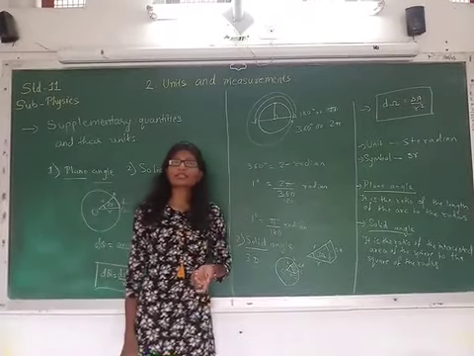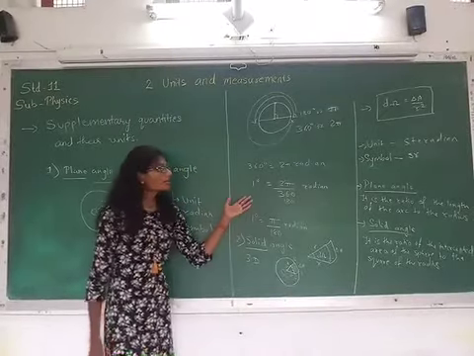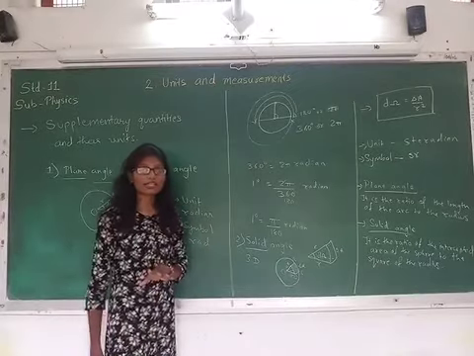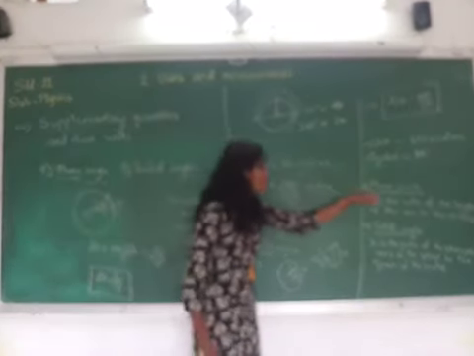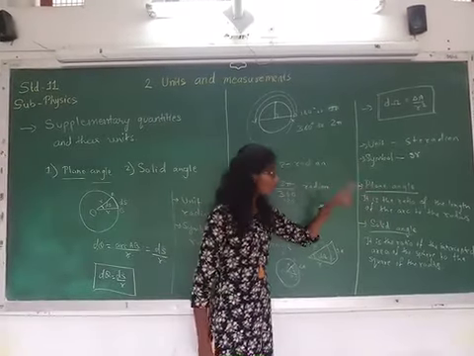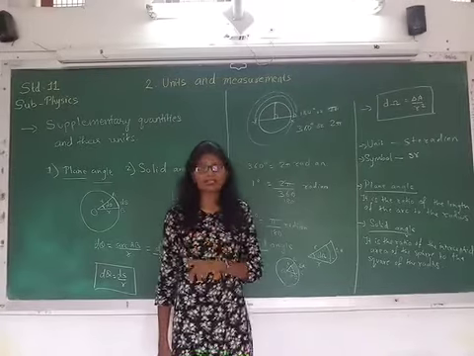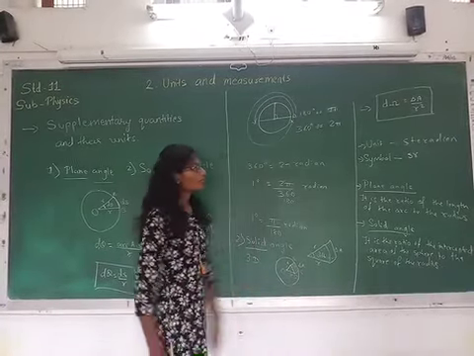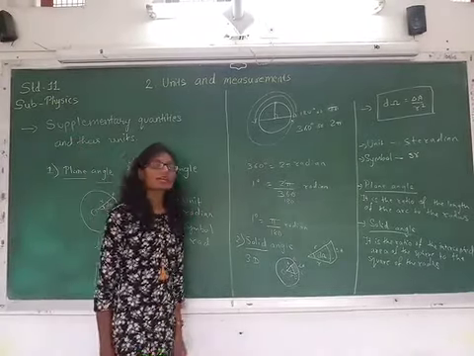The most important thing that you need to remember, even for the MCQs, is that plane angle and solid angle are such quantities which are dimensionless, right? The unit for plane angle is radian, the unit for solid angle is steradian, but they are dimensionless. This is the most important thing you need to note down. So you may copy down this formula as well as these definitions.